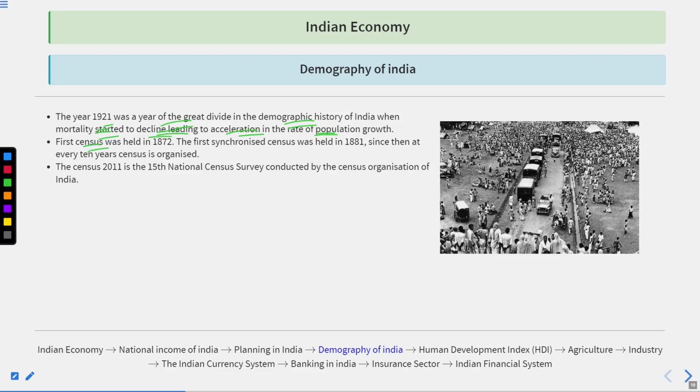The first census in India was basically held in 1872. The first synchronized census was again held in 1881. Since then, every 10 years, the census is organized in India. The census 2011 is the 15th national census survey conducted by the Census Organization of India.